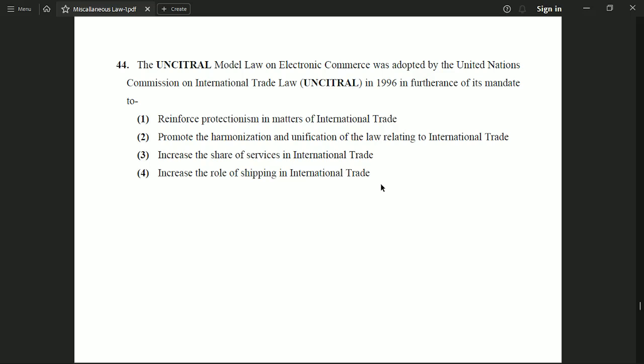Option 2, promote the harmonization and unification of the law relating to international trade. Option 3, increase the share of services in international trade. Option 4, increase the role of shipping in international trade. And the correct option is option 2, promote the harmonization and unification of the law related to international trade.